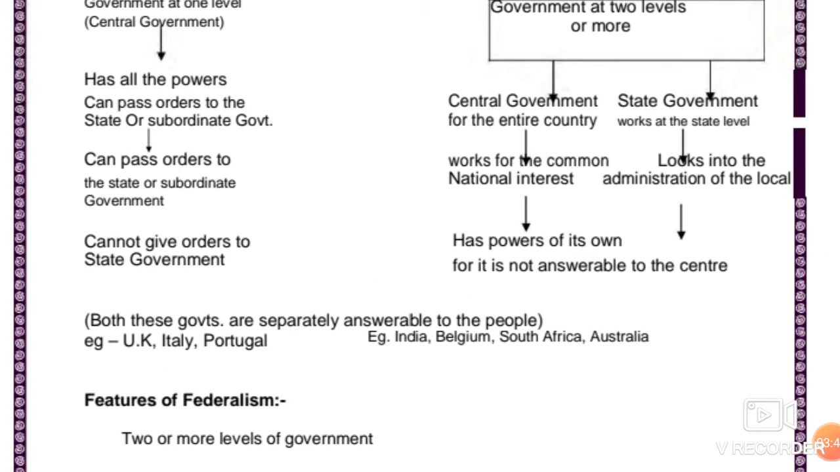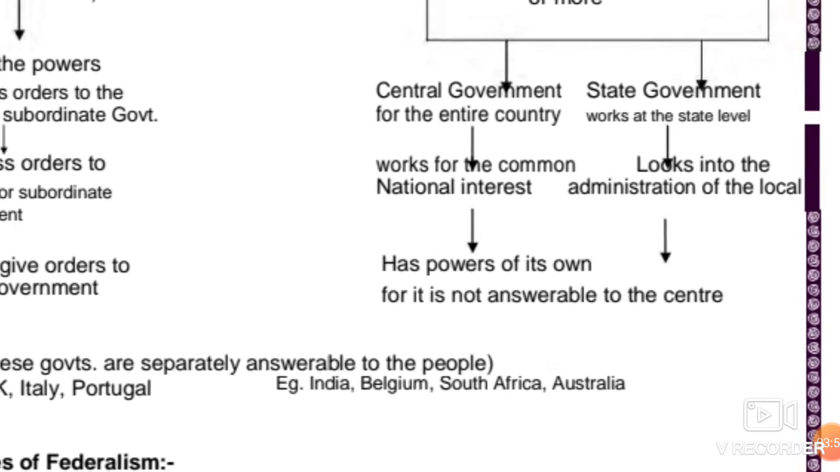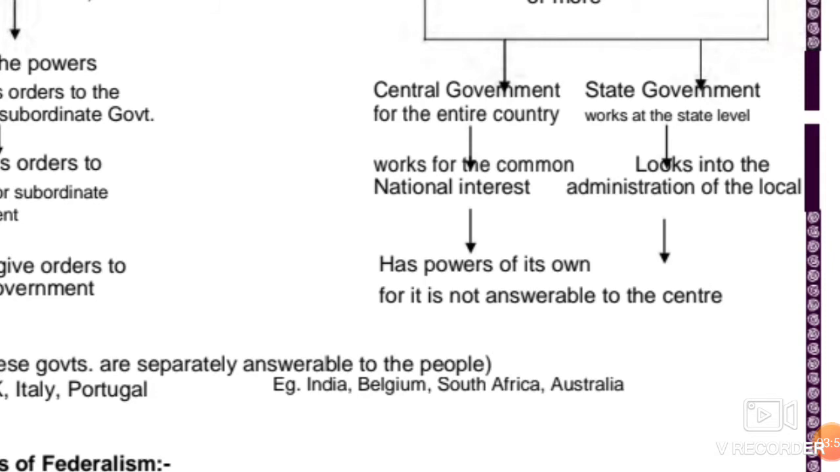Now, there are some countries which have the unitary form of government. These are all small nations like UK, Italy, Portugal. Likewise, the federal form of government is in India, Belgium, South Africa, and Australia.